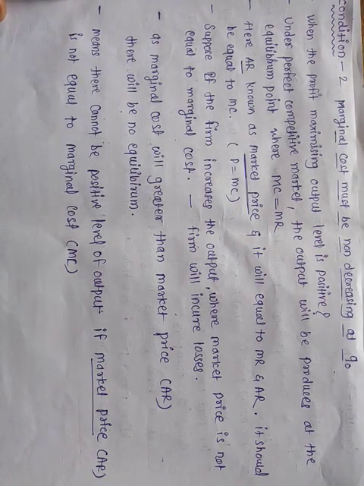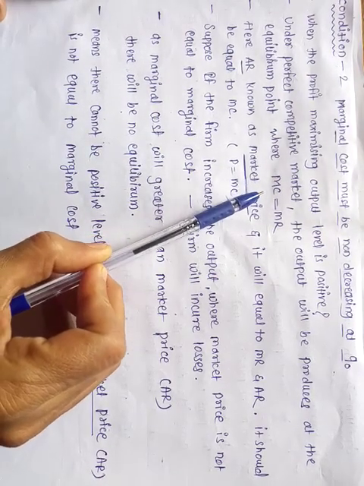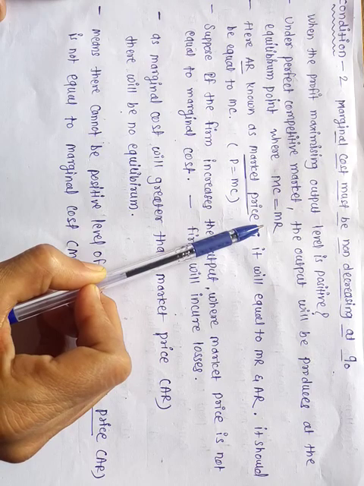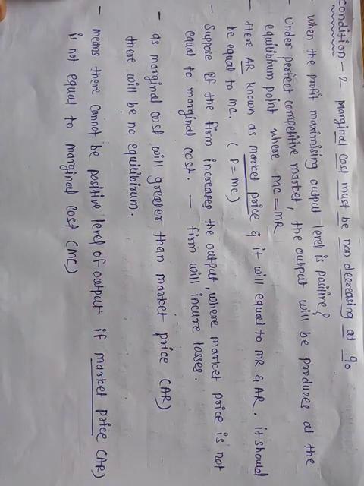Marginal cost means it is the cost of production of an extra unit of the output or extra unit of the commodity, and marginal revenue means it is an additional revenue or extra income of the firm which is obtained from the sale of an additional, means extra unit of the product. Means when the marginal cost is equal to marginal revenue, then the profit maximizing output level is positive.